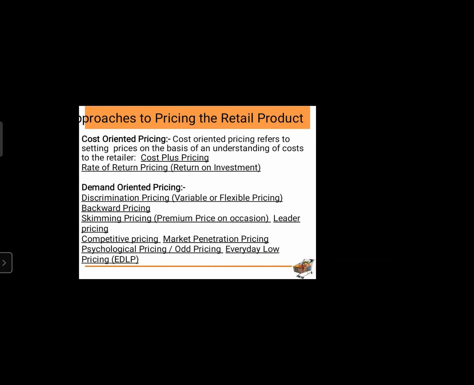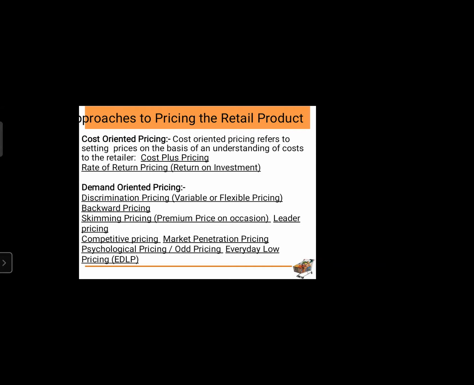Now other particular approaches also we have seen, that is cost oriented pricing. Cost oriented is equal to setting price on the basis of an understanding of cost to the retailer. Profit margin plus manufacturing cost is equal to price.